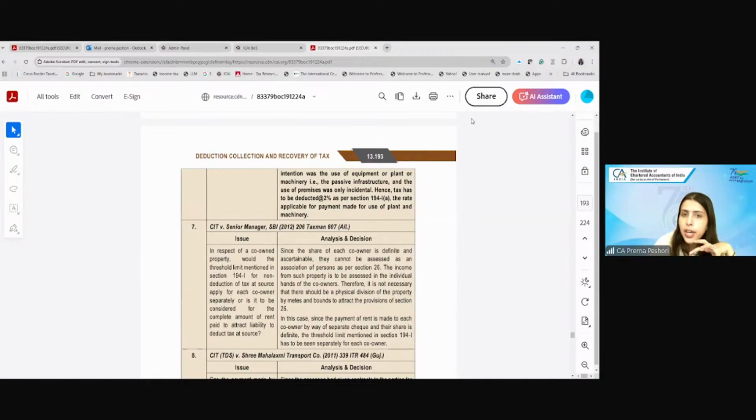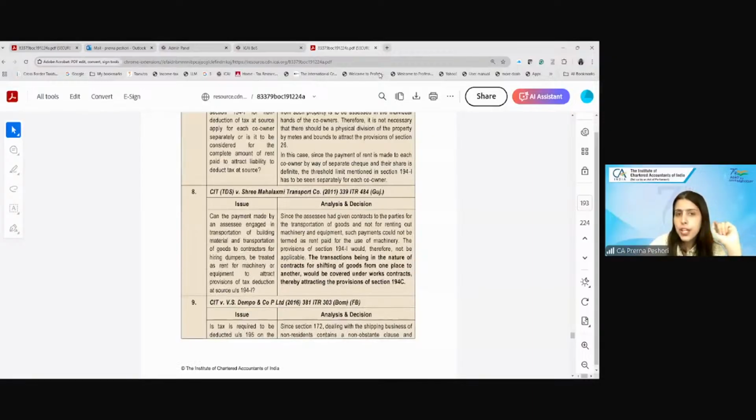It is fine if the share of the income is definite in the hands of each co-owner and separate cheques were issued to them. If it would have been a case where just two co-owners are mentioned in the agreement, we see a lot of agreements where spouse is mentioned, mother is mentioned, but all the amount is contributed by one person who is earning the income. In that case, yes, one may say that 2,40,000 is applicable to one person only, because the other person is not really the co-owner, he's just named in the agreement. But here it was seen that the payments were being made by way of separate cheques. So therefore, the threshold limit of 2,40,000 was considered for both of them. Clear?